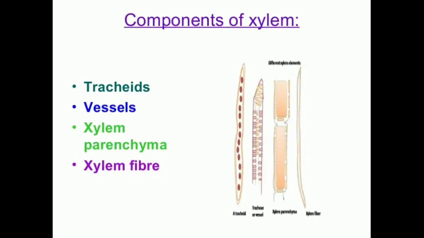When they are mature, they become dead. Tracheids and vessels are tubular structures. This allows them to transport water and minerals vertically in the plants. Xylem parenchyma will store food, and the xylem fibers are supportive in function.